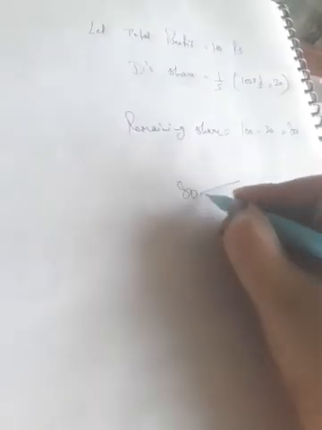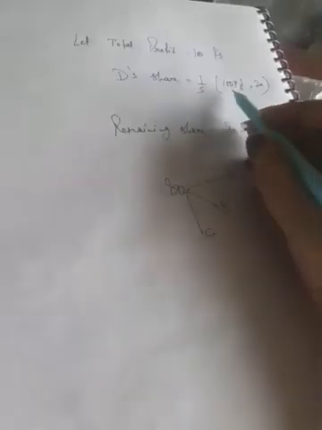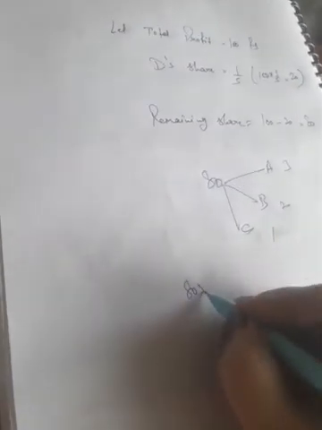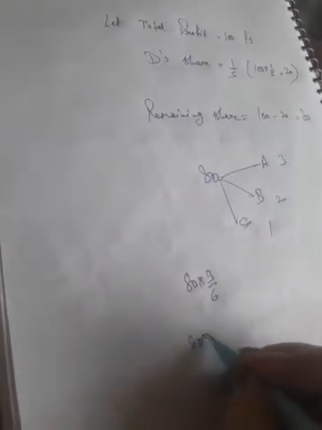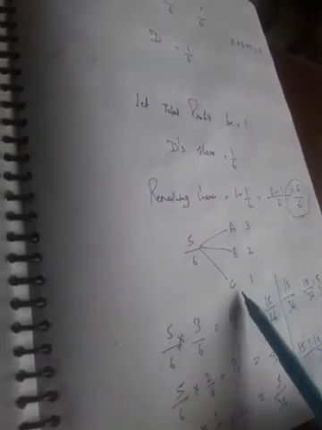So 80 rupees will be distributed among A, B, C after the share of D. This will be distributed among the partners in their old ratio 3 by 6, 2 by 6 and 1 by 6. Like I told you in the previous method, after D's share, 1 minus 1 by 6, 5 by 6 will be distributed among A, B, C.